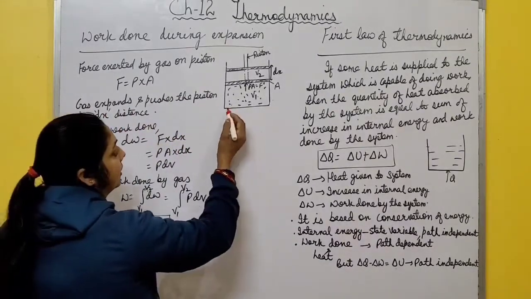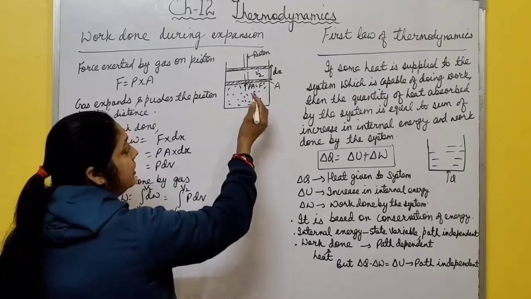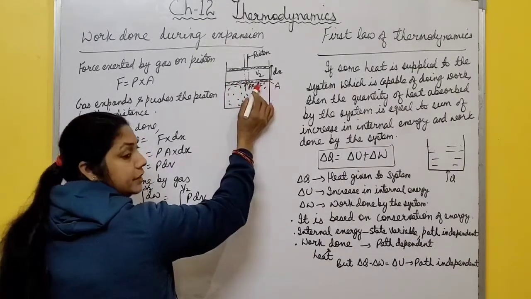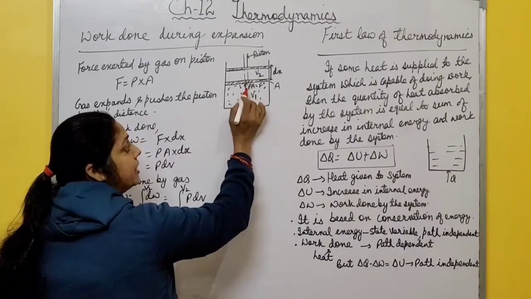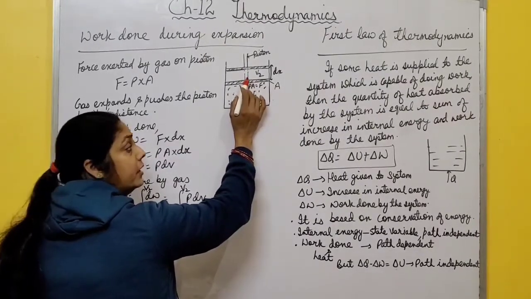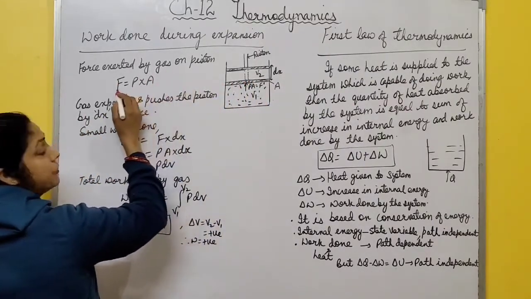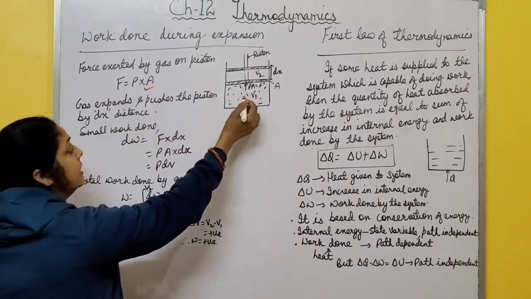Suppose gas is contained in this cylinder, and this gas exerts pressure. There is a movable piston attached at the upper part of this cylinder. Now what happens? This gas exerts pressure. Due to this, it exerts force on this movable piston. So force exerted by gas on the piston is what? Force is pressure into area. A is the area of cross section of this cylinder.